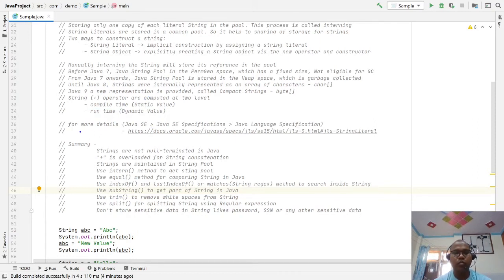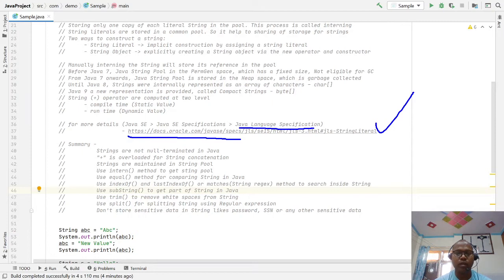If you want more detail about the Java language specification and about string literals, these are the sections which I am referring to. You can go through the Java language specification to see what Java says about the String class and the way strings work.